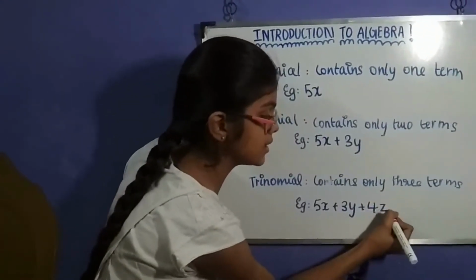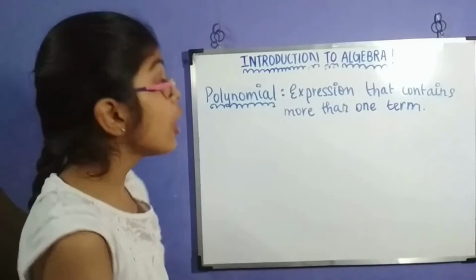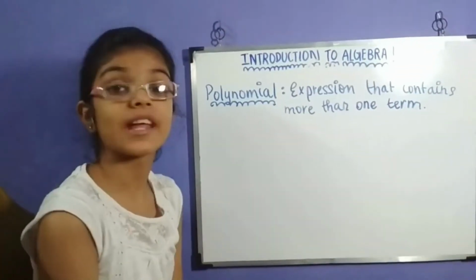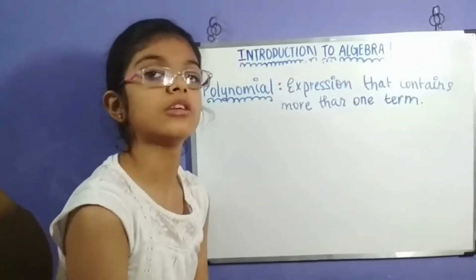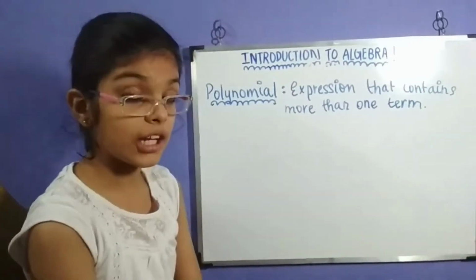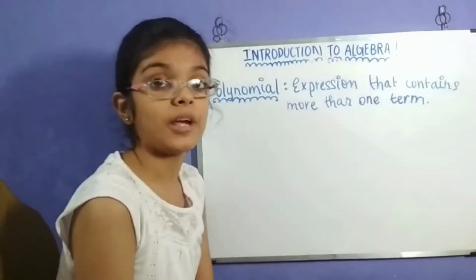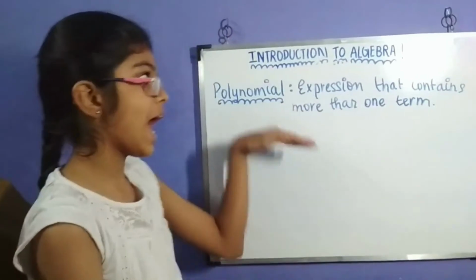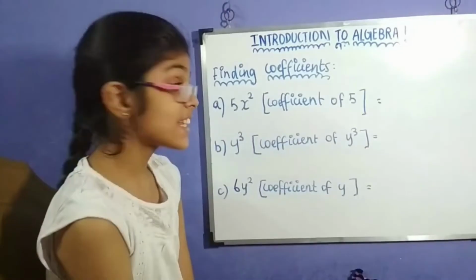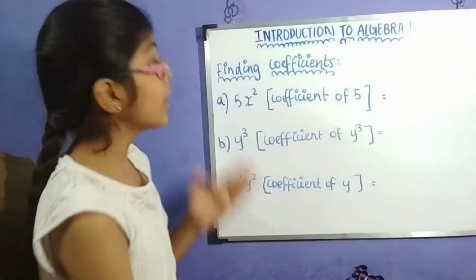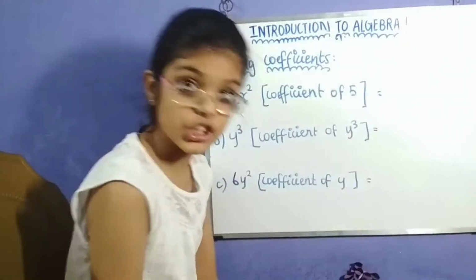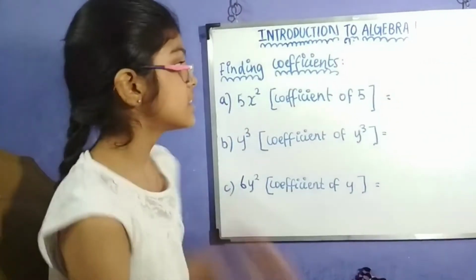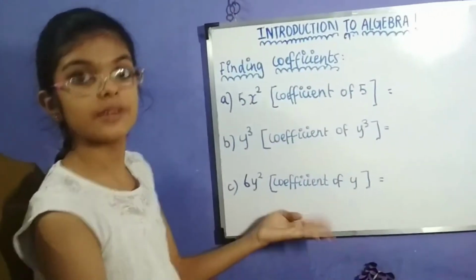A polynomial is an expression that contains more than one term. So that means a binomial and a trinomial are commonly known as a polynomial. In expressions and terms, knowing how to find the coefficient is very important. So let's look at the sums here.